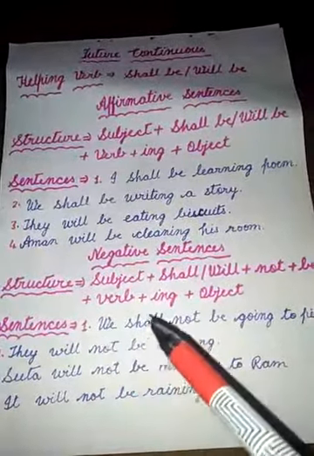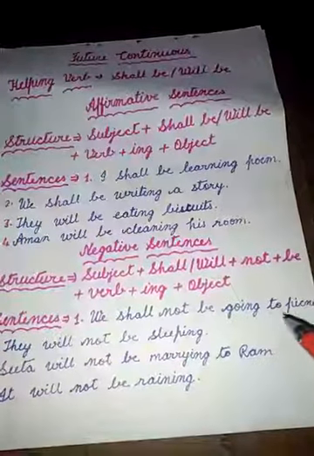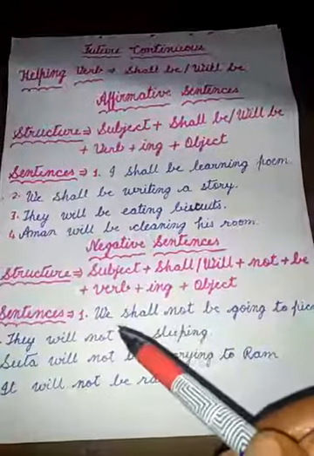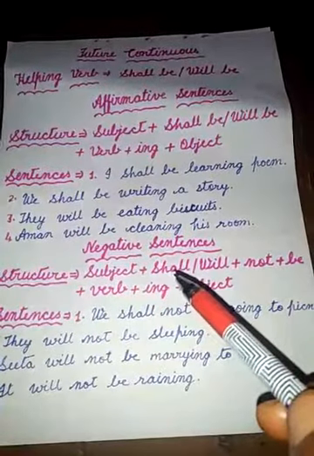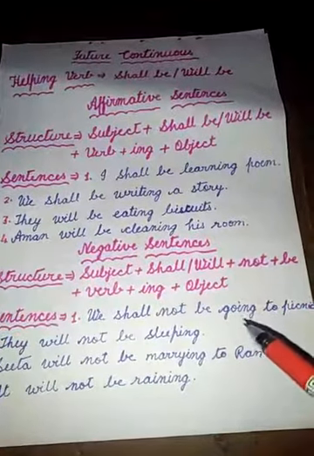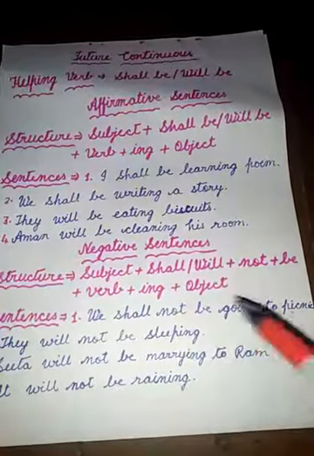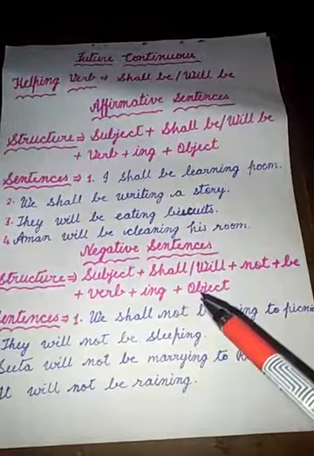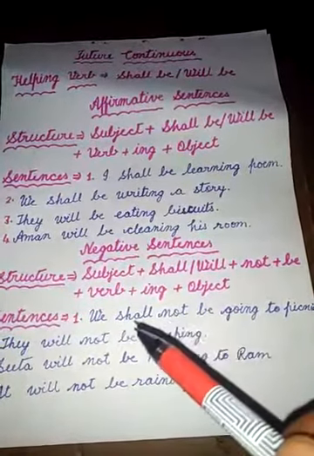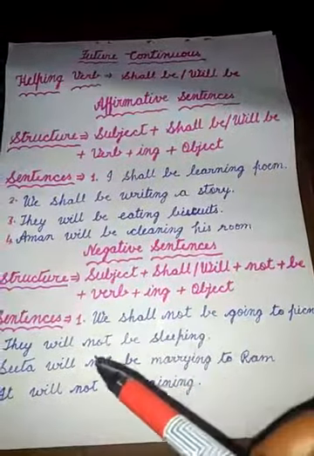Now sentences. We shall not be going to picnic. Here we is the subject. With we will use shall, then not, then be. Going verb plus ing. To picnic, this is object. Remember that we have to use not between shall and be.